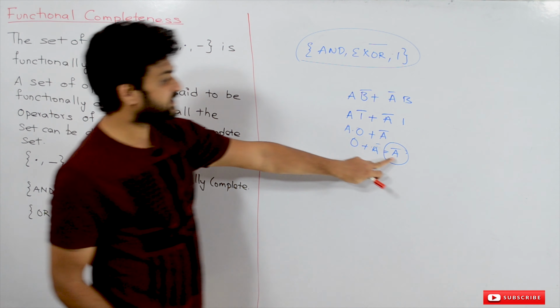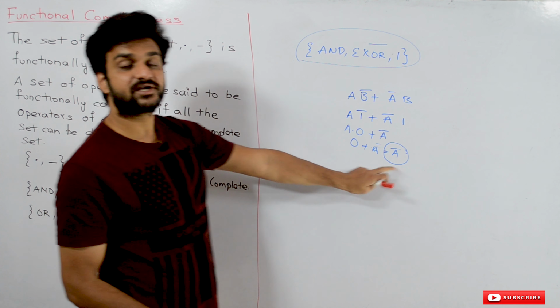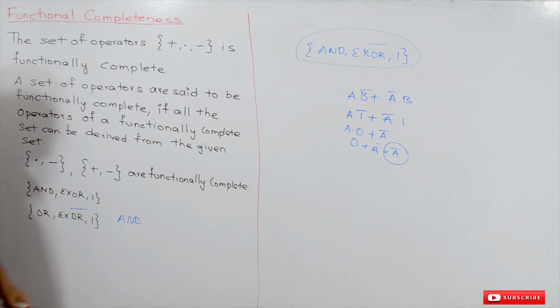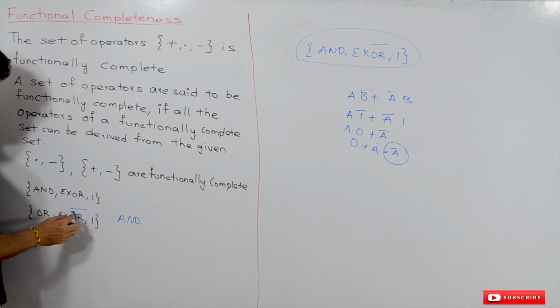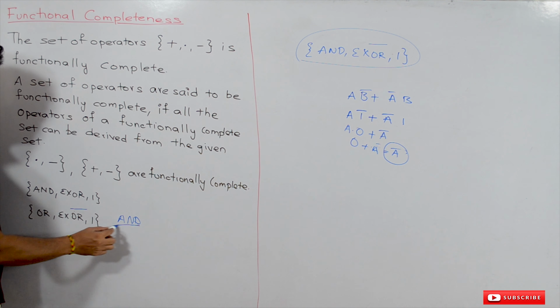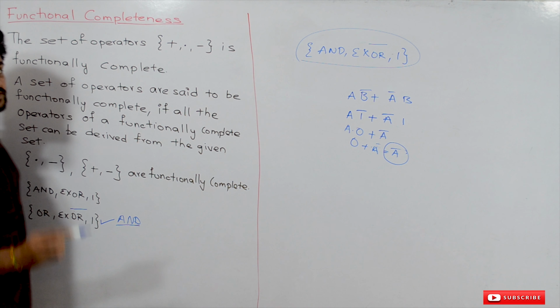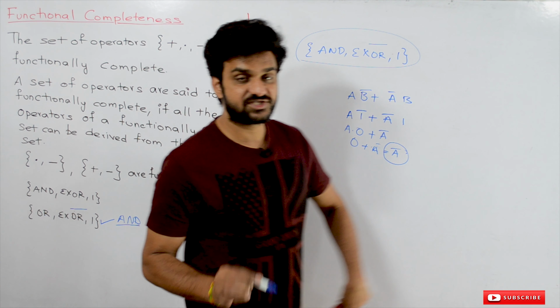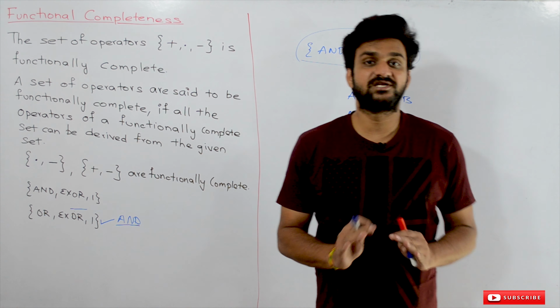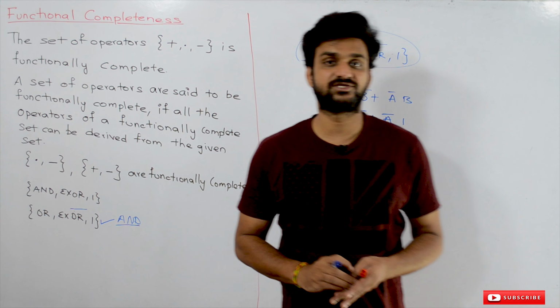A NOT has been derived, and OR and NOT makes AND. So this set is also functionally complete. So this is the concept of functional completeness. Hope you got clarity on this concept.